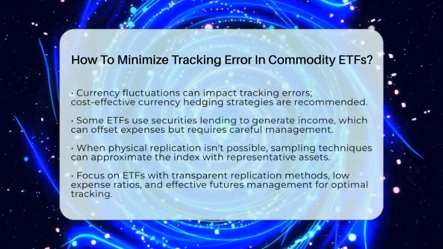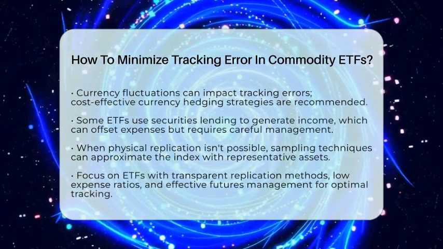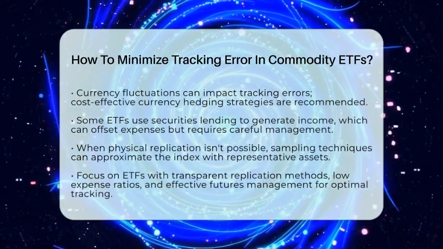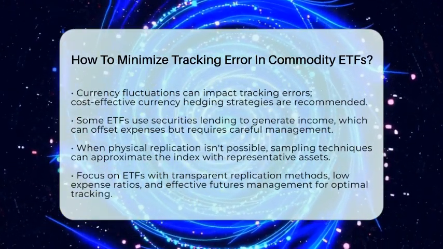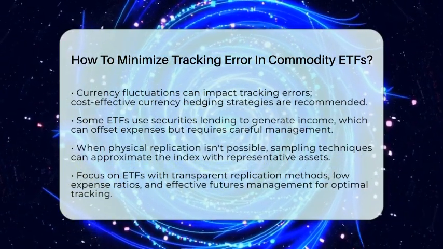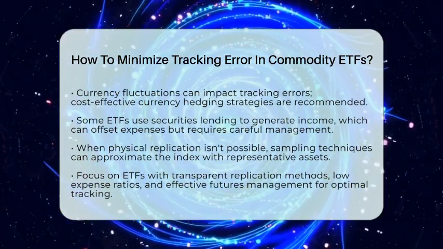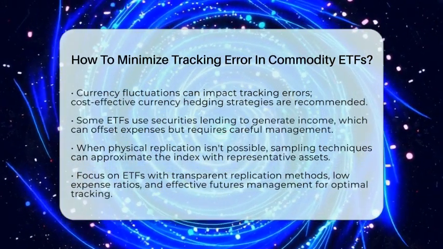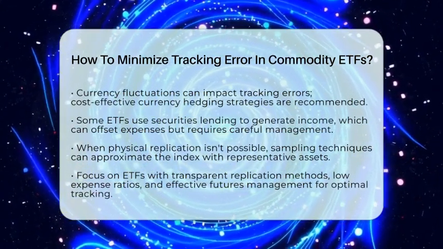Some exchange-traded funds engage in securities lending to generate additional income, which can offset expenses and reduce tracking error. However, this practice must be managed carefully to avoid introducing additional risks. Lastly, when physical replication is not feasible, some funds may use sampling techniques to approximate the index. Using representative, liquid assets that closely match the benchmark's characteristics can help reduce tracking error.